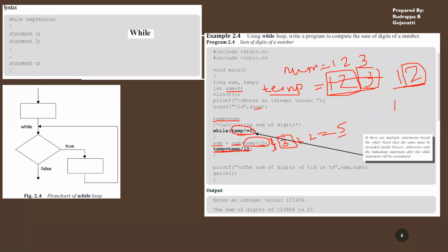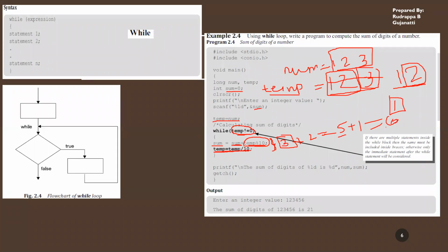Now, what is the previous value of sum? 5. So it will be 5 plus 1 mod 10. In this case, the remainder will be 1 itself. So it will be 5 plus 1, which is equal to 6. Here, basically what you're doing is counting the sum of the digits which are entered in this integer. So this will give you 6.